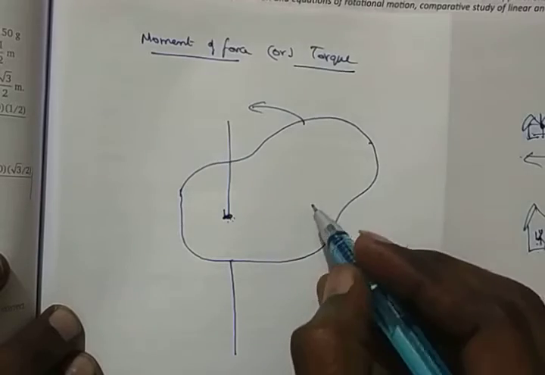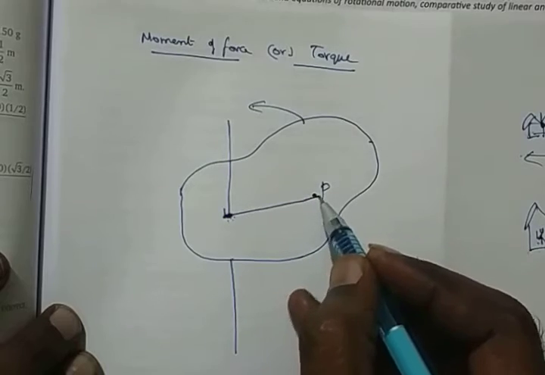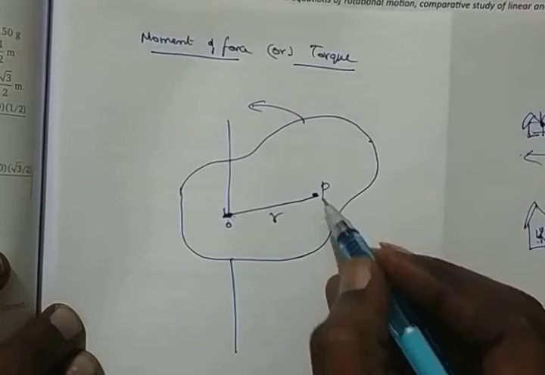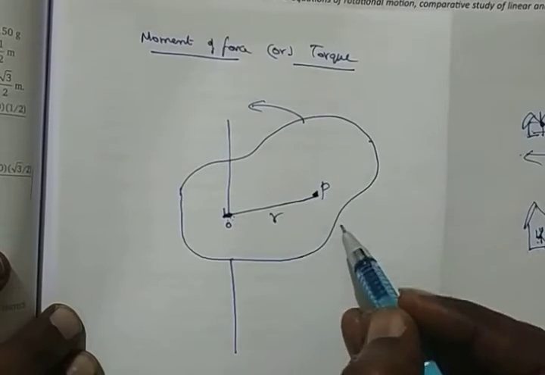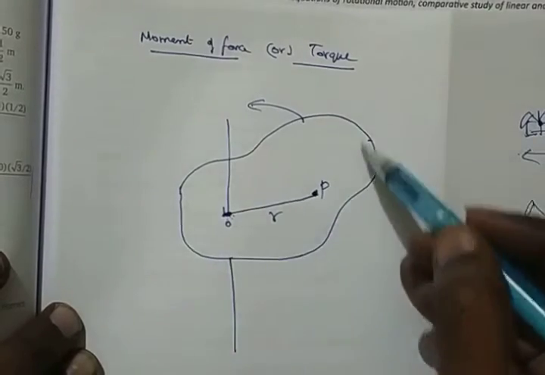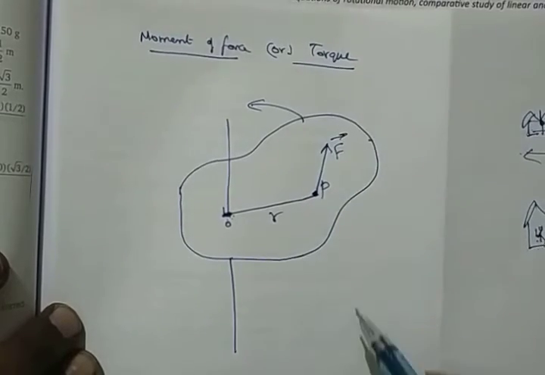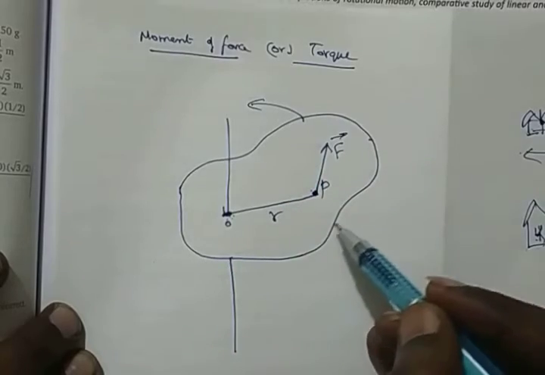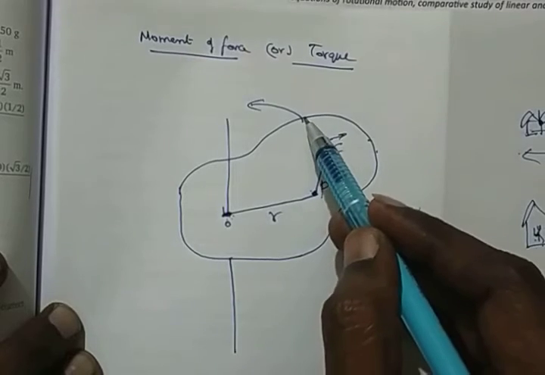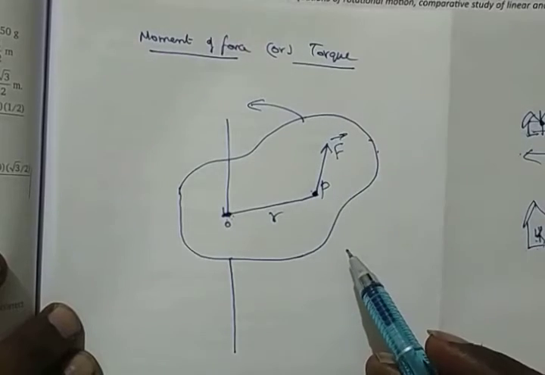Now let us imagine there is a point P here, a particle, at a distance R from the origin. So from the axis of rotation, this point P is here. This point P is one of the particles. Now this particle, which is a part of a huge lamina, I give a force on it. This particle is anyhow part of a big thing. I am not giving a force at the periphery, but at the point where the particle P is.